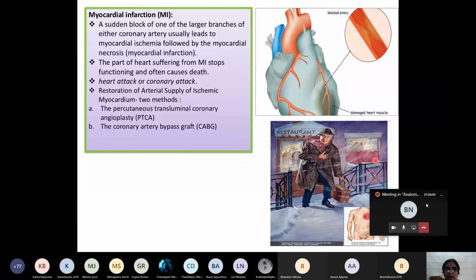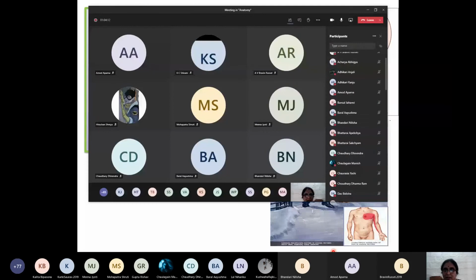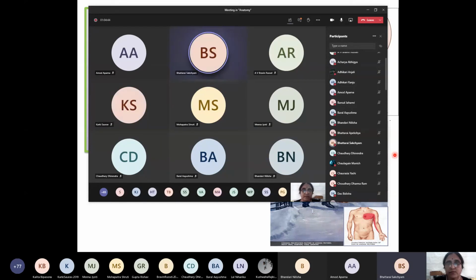Now, before going to another slide, I will ask a question about angina pectoris and myocardial infarction to first Assi Chaurasia. Please describe the angina pectoris. Then I'll ask another person, and we'll continue the class in the next class. Okay, she is not there. Saksham, try. Describe the angina pectoris.